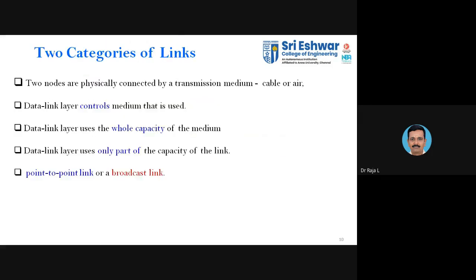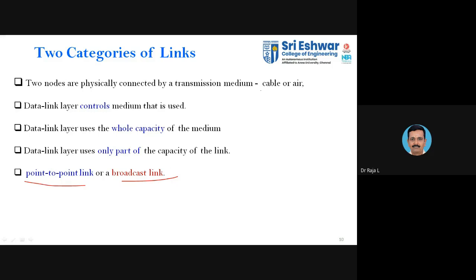Then, as I know, there are two categories of link available. One is the point-to-point, the other one is the broadcast link. Point-to-point is one-to-one, that is unicast. Broadcast means to all. Whatever you transmit, all the neighbors will be receiving your data. That is said to be your broadcast link.